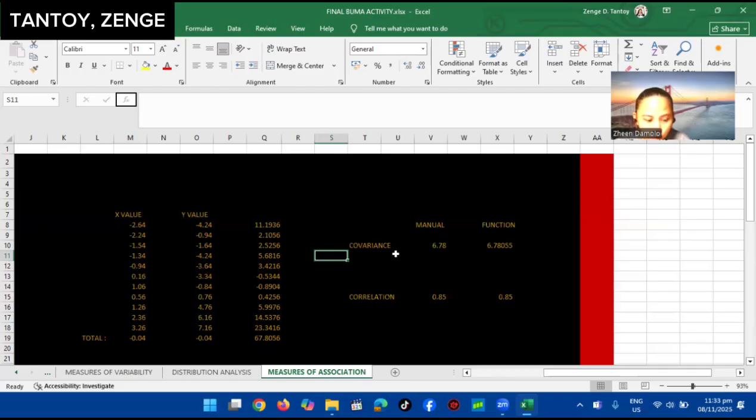Tapos para makuha mo naman ang covariance dito, total ng X value at Y value, dito, since product kami, total ng year export value 1 at year export value 2 ang kinuha ko. And then, i-divide siya kung ilang taon minus 1 para makuha yung covariance. Sa correlation naman, type mo lang yung equals, tapos P na may point S, and then multiply the average ng X and Y value para makuha mo ang correlation.